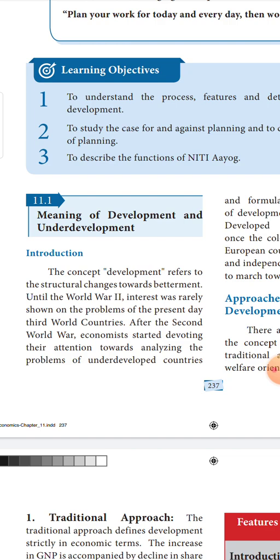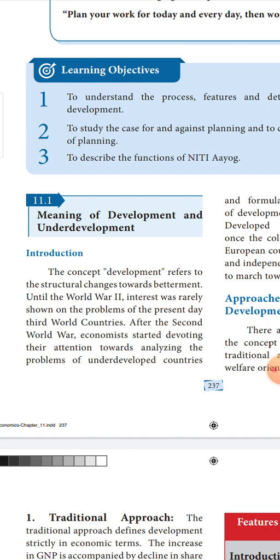Many of the countries understood the need of economic development only after the Second World War, particularly the third world countries. Third world countries means the underdeveloped countries or the developing countries. These countries, before the Second World War, were under the control of very big nations, either the USA or the European countries.